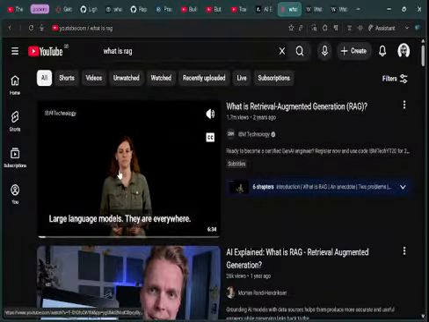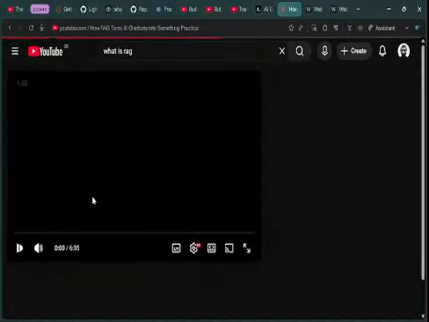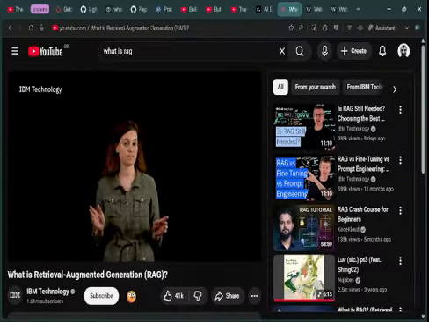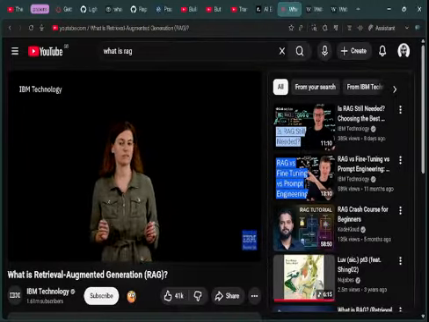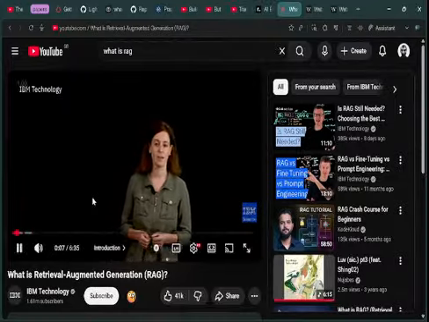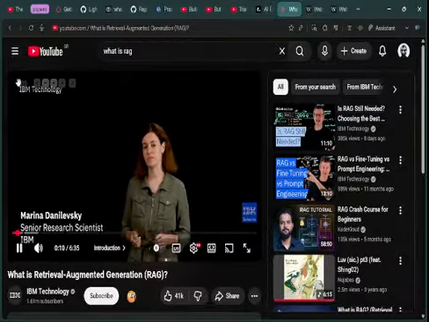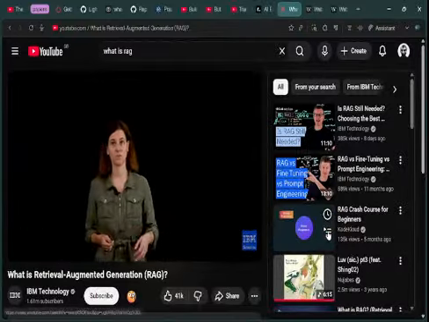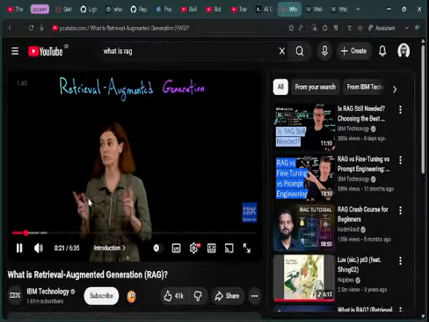Large language models. They are everywhere. They get some things amazingly right and other things very interestingly wrong. My name is Marina Danilevsky. I am a senior research scientist here at IBM Research, and I want to tell you about a framework to help large language models be more accurate and more up-to-date. Retrieval Augmented Generation, or RAG.